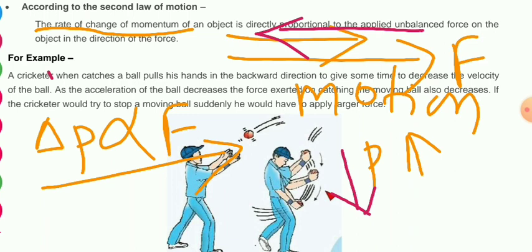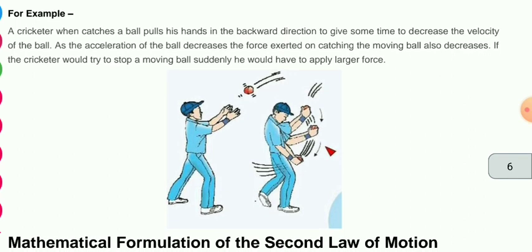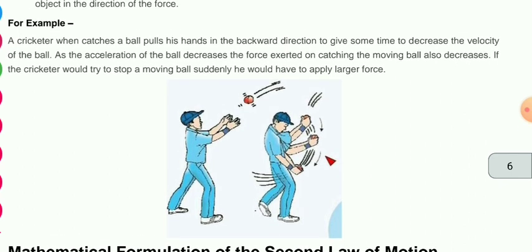You can take this example. While playing cricket, I think most of the boys and girls can understand. While catching a ball, suppose a batsman hits a ball very hard and you are going to catch it. How do we catch it?